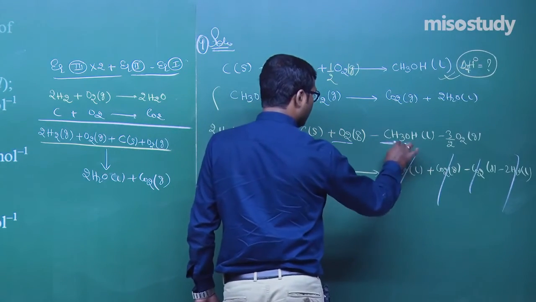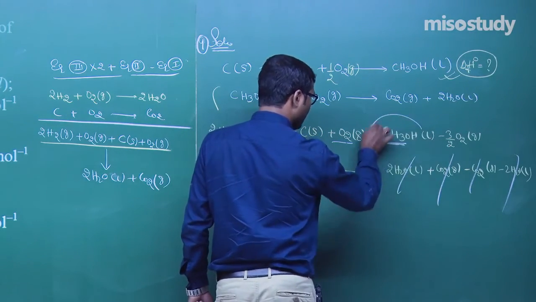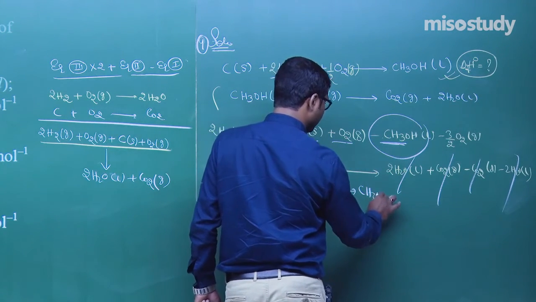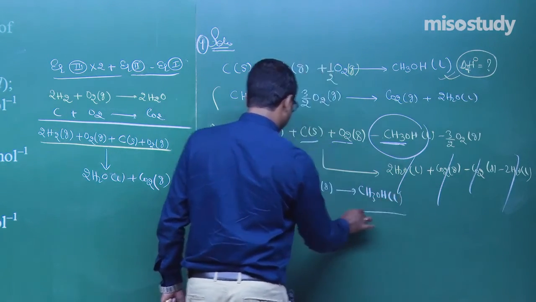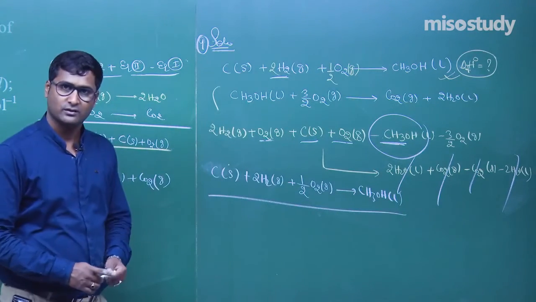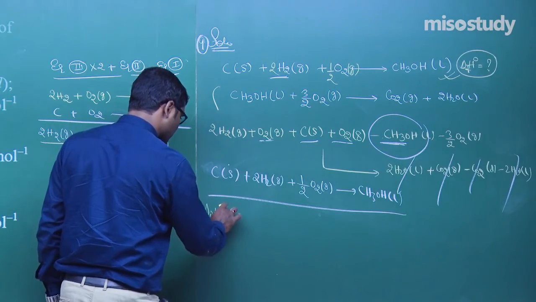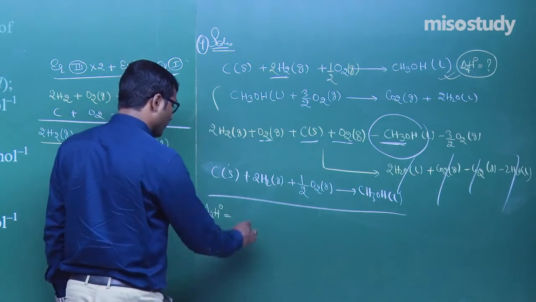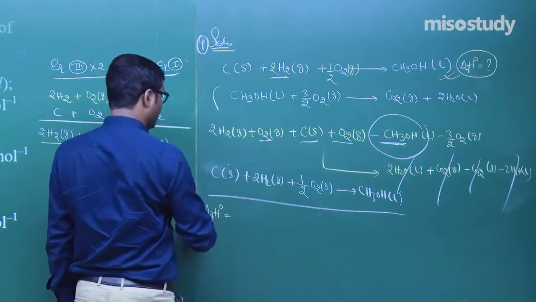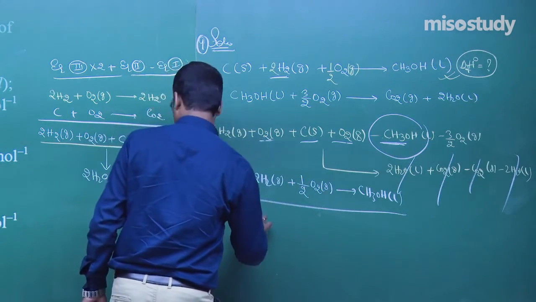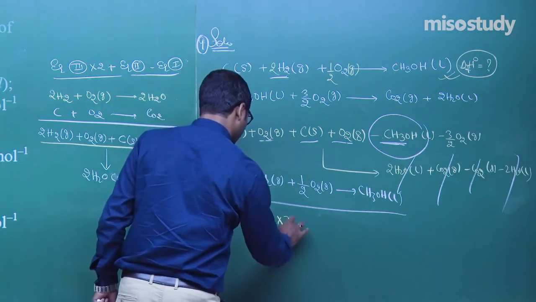Now move this one here, so what we find? CH3OH liquid. Look at, we have reached our destination. So we can easily say delta H formation of CH3OH will be equal to equation 3 multiplied by 2. So what is the formation? That is minus 286 multiplied by 2.